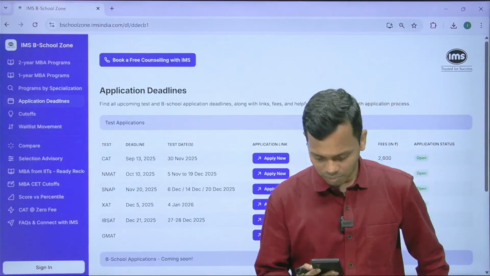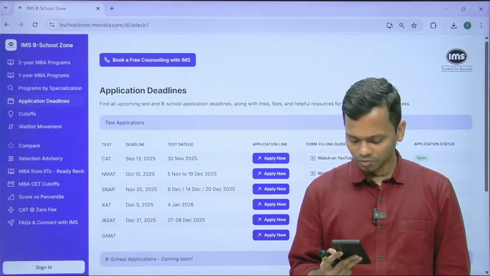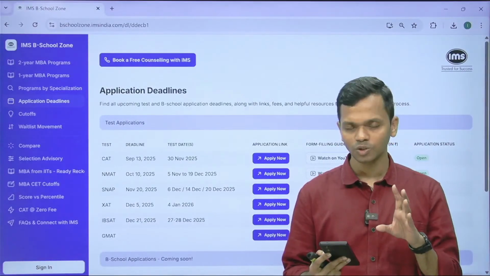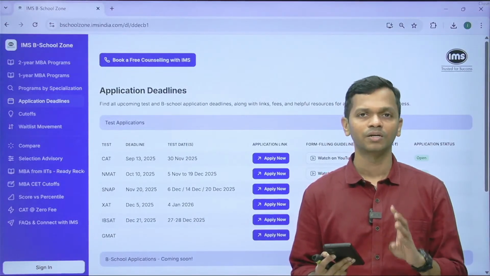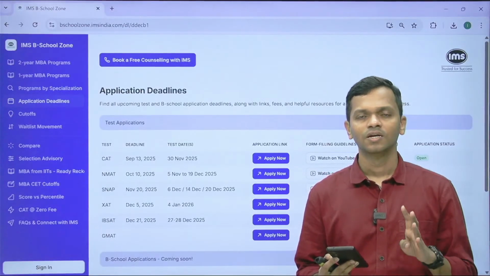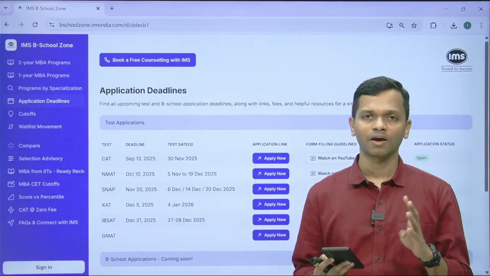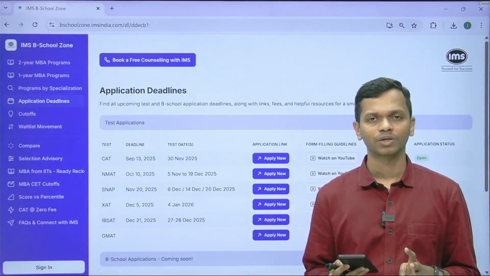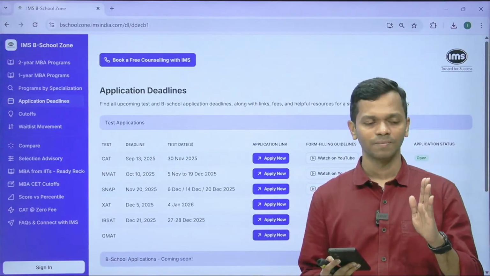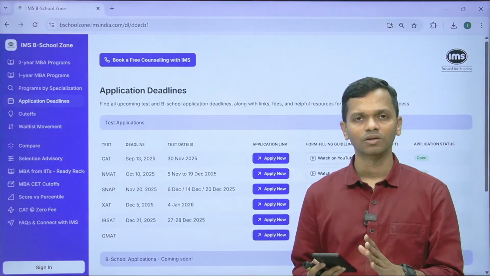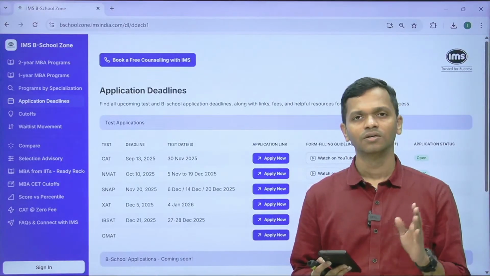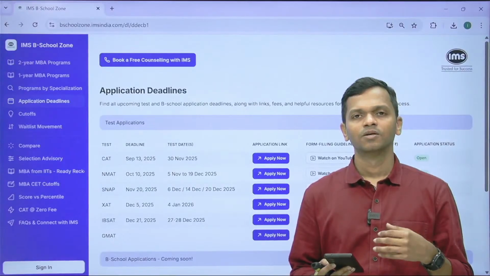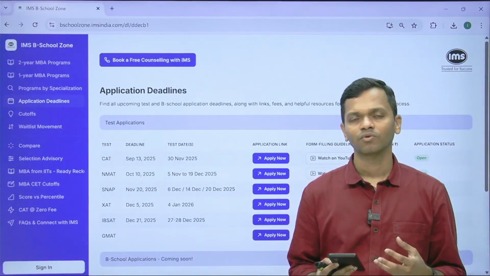This is from somebody: if in a 12th mark sheet only grade is mentioned for some subjects, for example physical education, and not marks, can we exclude it for aggregate calculation? Whichever subjects you have appeared for, you have to enter the marks of all those subjects. If marks are not available, whatever is the policy of the board from where you took that exam, you need to use that. If they have said this grade stands for this score range, you can use that. Or you can write to CAT help desk, explain the situation, and ask what to do. There are some cases where students have an optional subject for which they have not appeared.